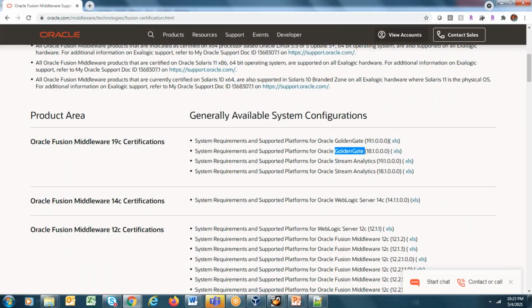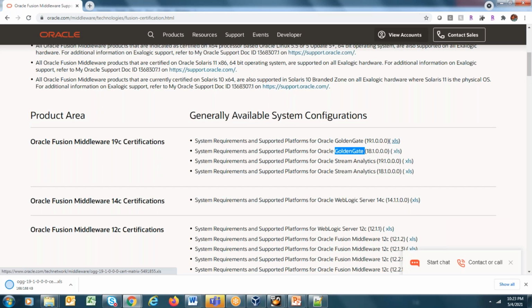Now, one question which is being asked is, which version should we choose? If for our environment 19C is supported, 18C is supported, 12.3 is supported, which one should I go with? For that, I always give one answer. Go with the latest version, the latest supported version, the latest supported feature.